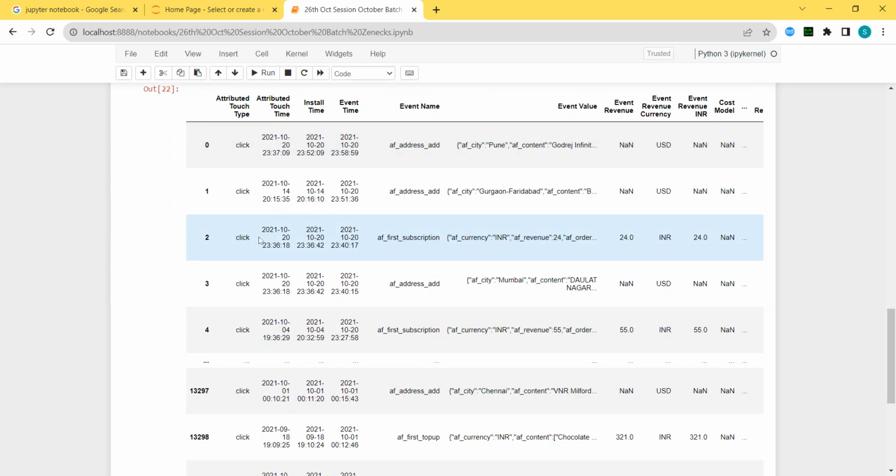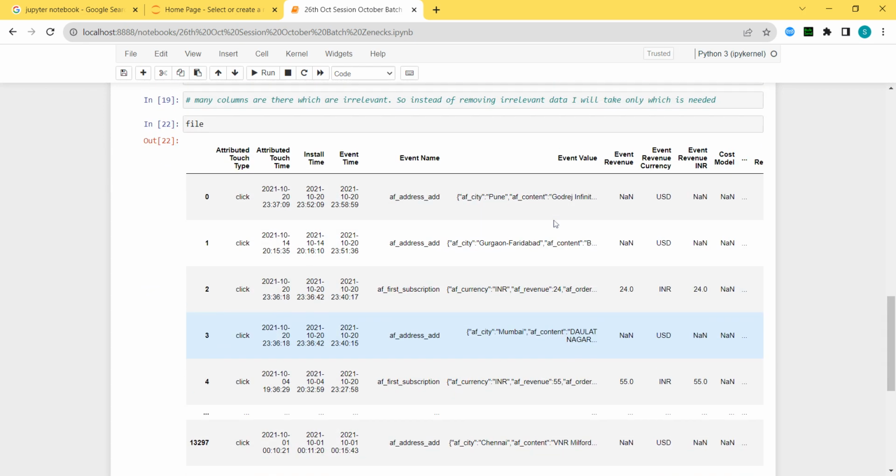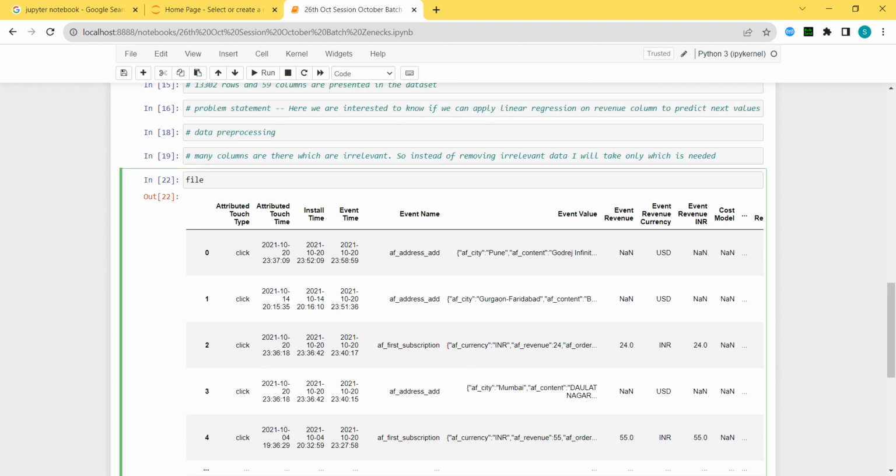So this is my file. Okay, just see very carefully. This is my file. From this file, whichever data I want, I will just type iloc. What do you mean by iloc? Index location. i for index, loc for location. Based on index location, we are going to extract only those rows and columns which we want.